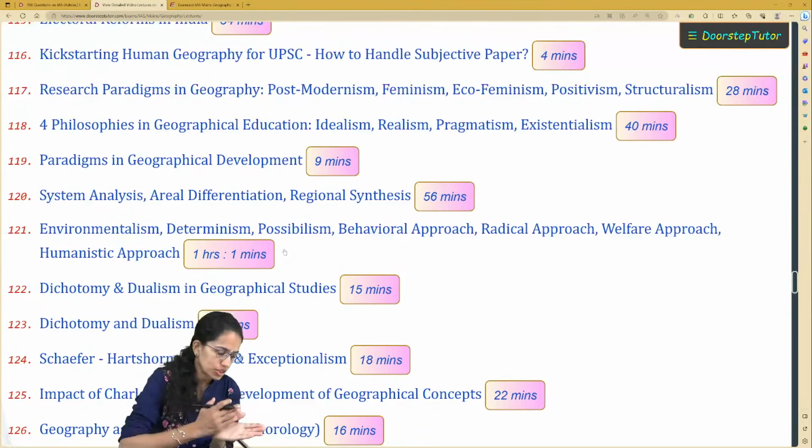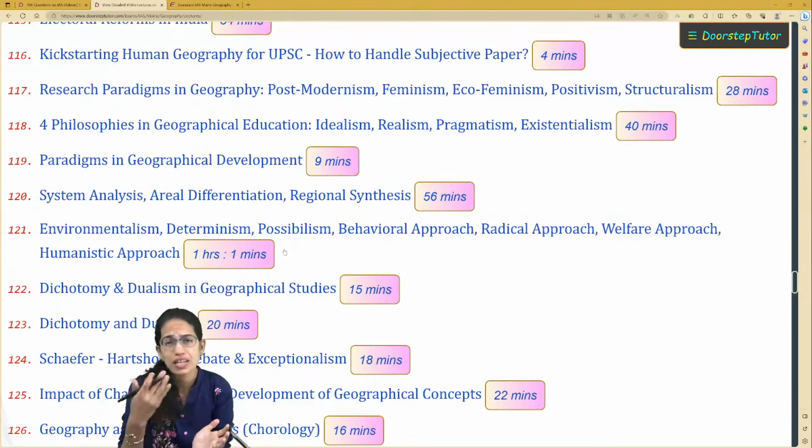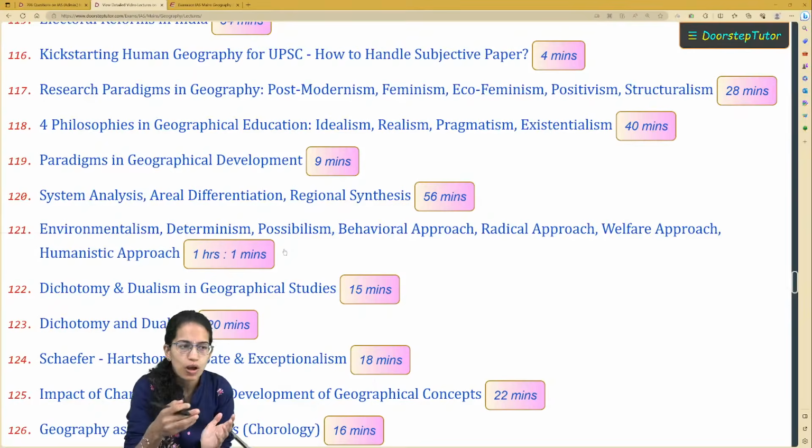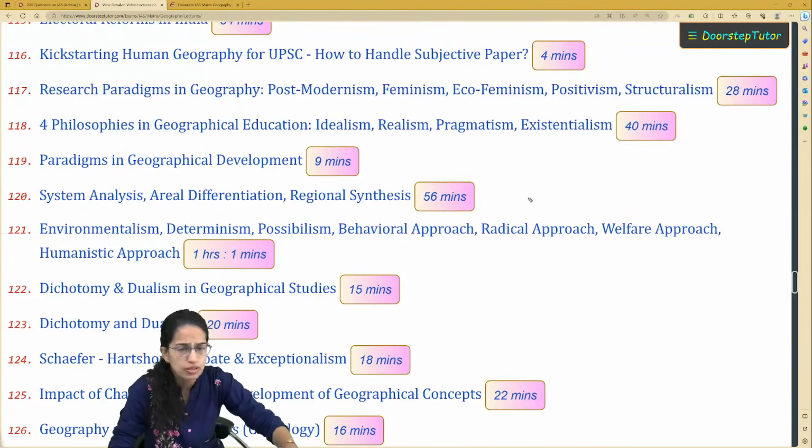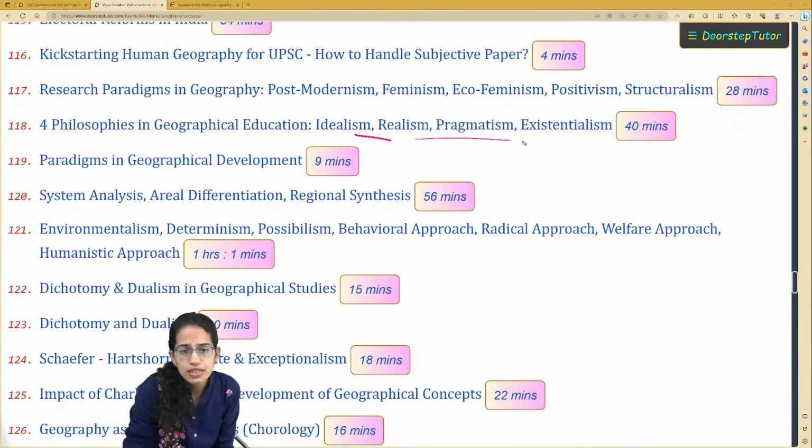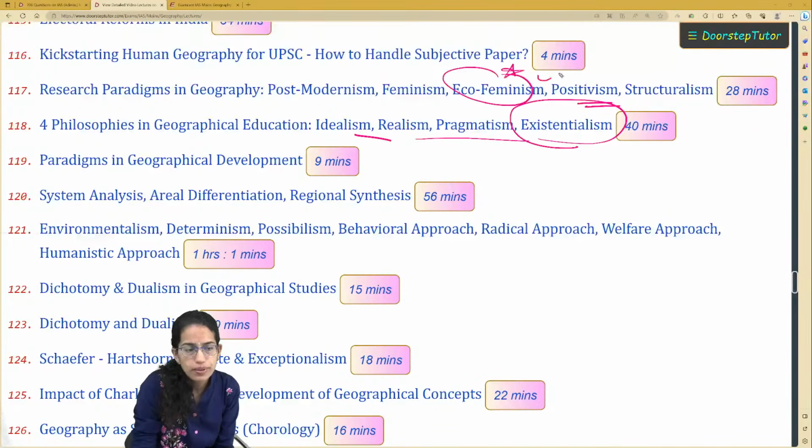So let's say there is a question on determinism, possibilism, the conventional questions that you know. In that also you can bring in theories and concepts related to positivism and structuralism, and explain how it is one of the major philosophies. So when we talk about the philosophies: idealism, realism, pragmatism, existentialism, positivism, post-positivism. Ecofeminism is an upcoming topic, extremely important. So not just the concept of areal differentiation, but also the various approaches.